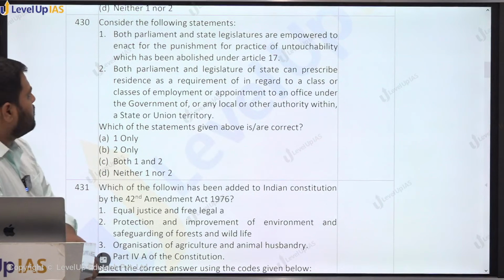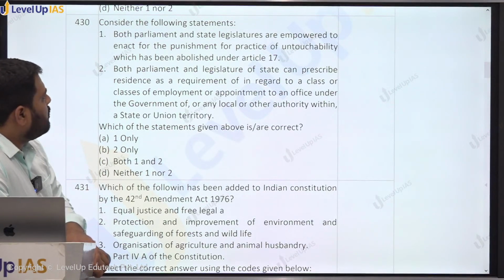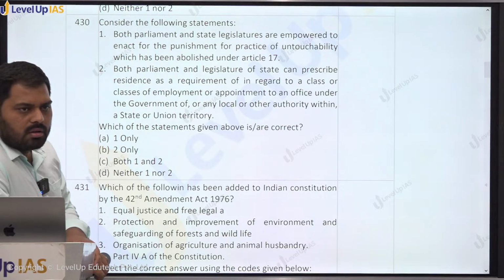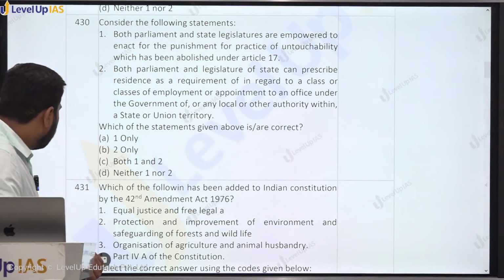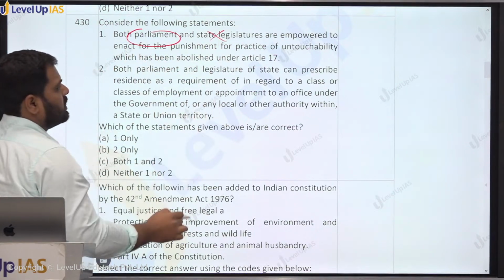Consider the following statements. Both Parliament and state legislature are empowered to enact laws prescribing punishments for the practice of untouchability, which has been abolished under Article 17. Only Parliament. So it is only the power of Parliament, not the state legislature.